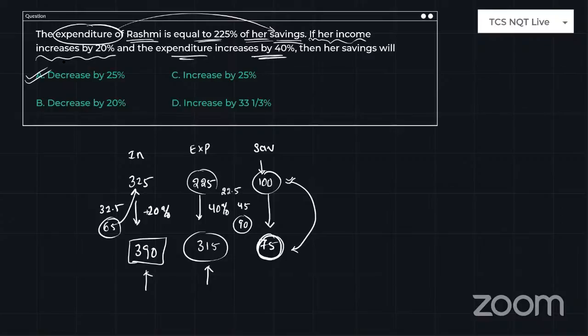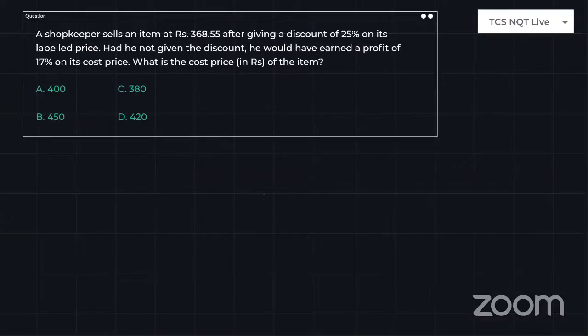So this is how you have to do this type of problem. See, the way of doing it is very easy, but you need to get this concept of how to do it, which depends on your practice. So you need to practice more questions so that you can come up with these answers very easily. So just look into the next question. The problem depends on profit and loss and some discounts.